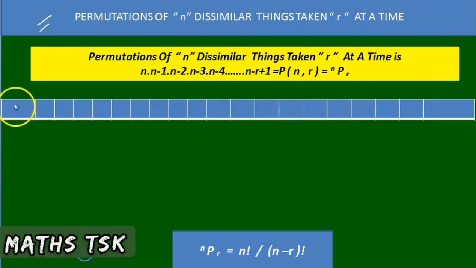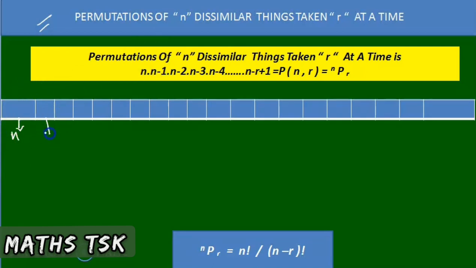Let us consider the first place. It contains r places. I have n dissimilar things. In how many different ways can I arrange n things in r places? Take the first place. In how many different ways can you arrange? It can be done in n ways. Suppose the numbers 1, 2, 3, 4 are there. It can be arranged with 1 or 2 or 3 or 4, 4 ways. So n things are there. The first place can be arranged in n ways.